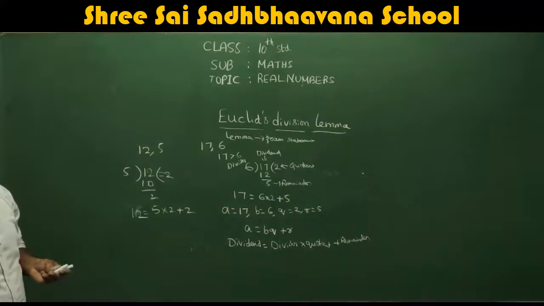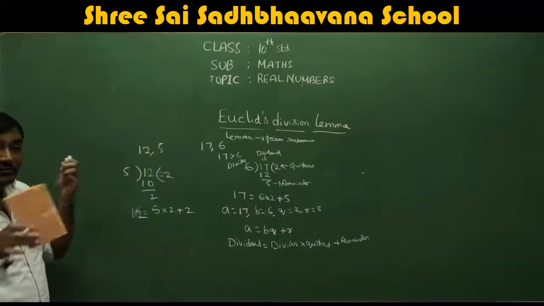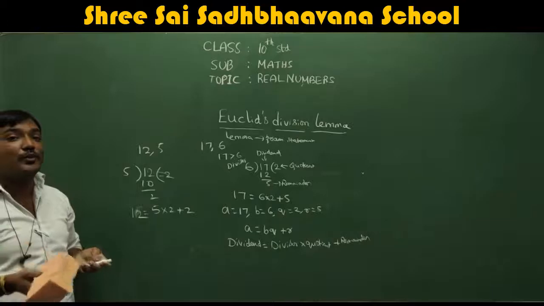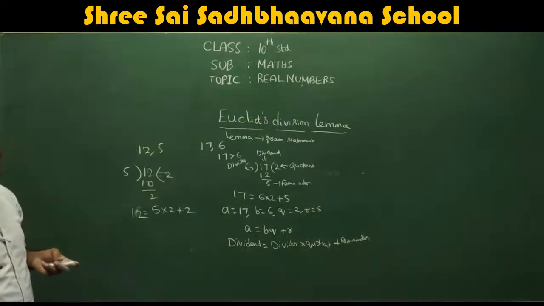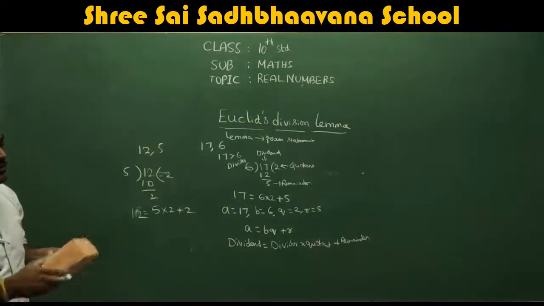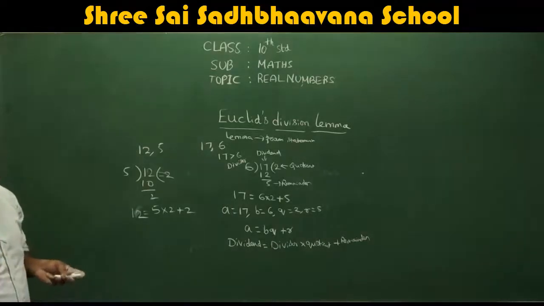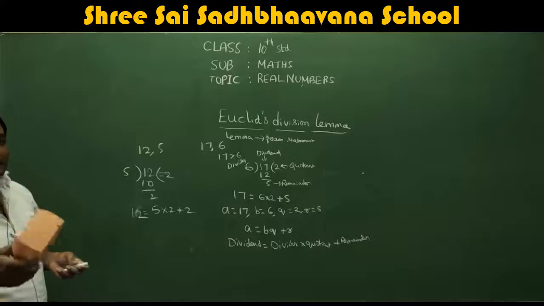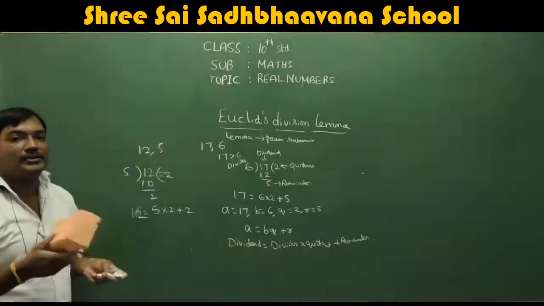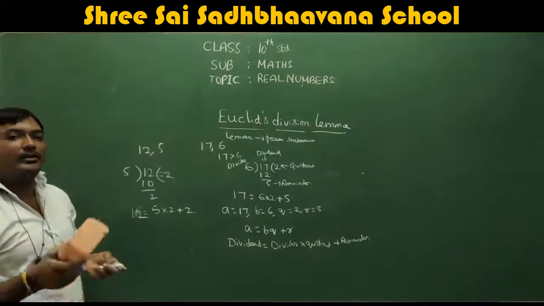You remember, while doing verification in the division of polynomials, we used to verify this: LHS is equal to RHS. It means when you do divisor into quotient plus remainder, you should get dividend back. If you are getting the dividend back, the quotient and remainder we got are correct.